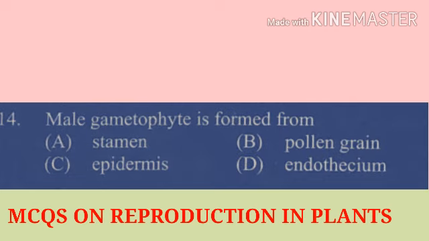Question number 14. Male gametophyte is formed from, option A, stamen, option B, pollen grain, option C, epidermis, and option D, endothecium. Male gametophyte is formed from, the correct option is option B, that is pollen grain.